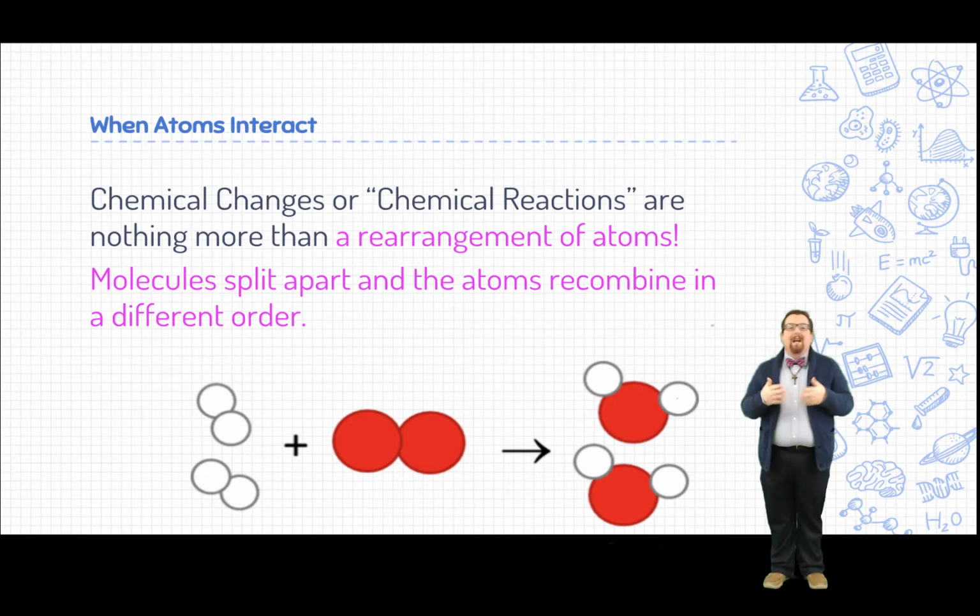But if you look at the atomic level, we have exactly the same number of atoms before and after the change. If we counted them up, you'd see we started with 4 atoms of hydrogen and 2 atoms of oxygen. And after the change, we still had 4 atoms of hydrogen and 2 atoms of oxygen. They're just bonded in a different way. So this right here is exactly what the law of conservation of mass is talking about. Whatever we start with in a chemical change, we end up with in a chemical change, and they have to be equal to each other on the atomic level.